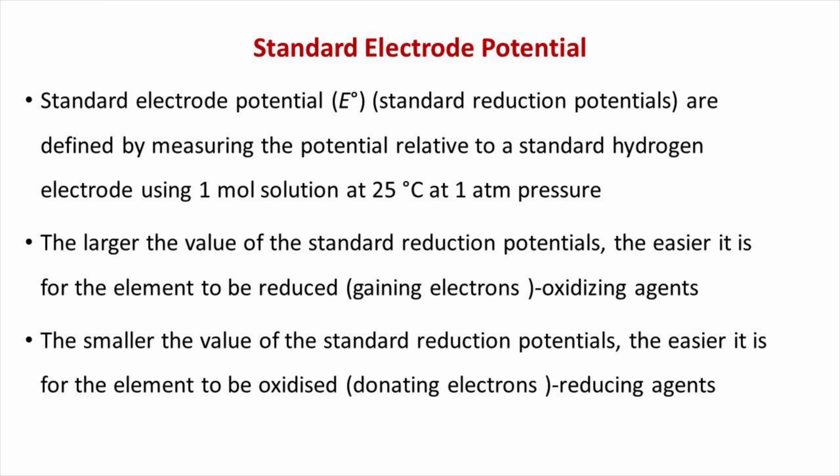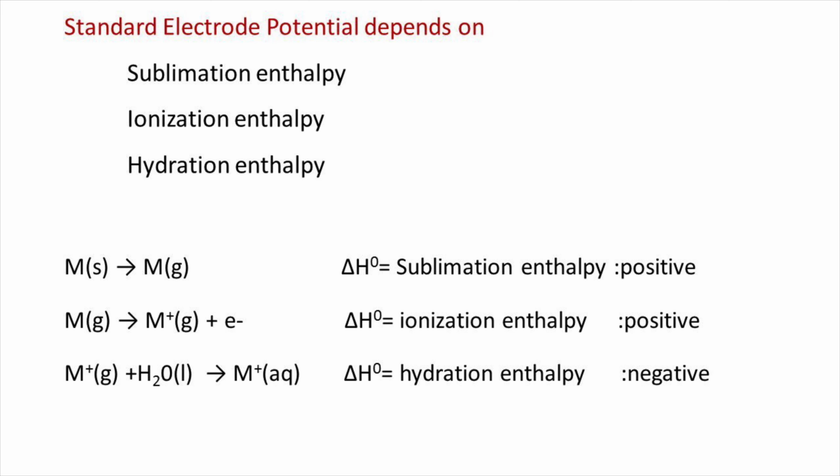Standard electrode potential values are measured in aqueous solution. Here, 3 steps are involved in this process. Firstly, solid metal atom is converted into gaseous metal atom. Here, the energy utilized is sublimation enthalpy and is positive. In the second step, gaseous metal atom is converted into monopositive ion, releasing an electron. Here the energy utilized is ionization enthalpy and is positive. In the third step, the gaseous metal ion reacts with water to form aqueous M plus ion. Here the energy utilized is hydration enthalpy and is negative.